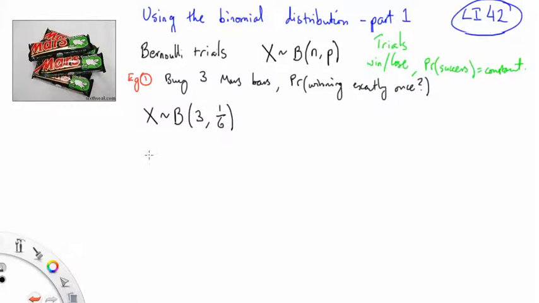So what's the probability of winning exactly once? Here's where the formula comes in. We're defining x as a discrete random variable to be binomial, where there are 3 trials and the probability of success is 1/6. Here's the formula.